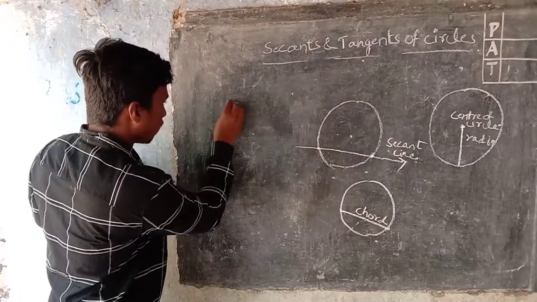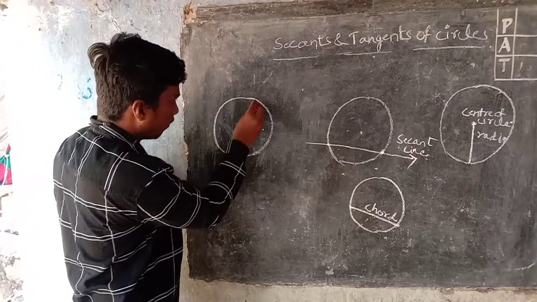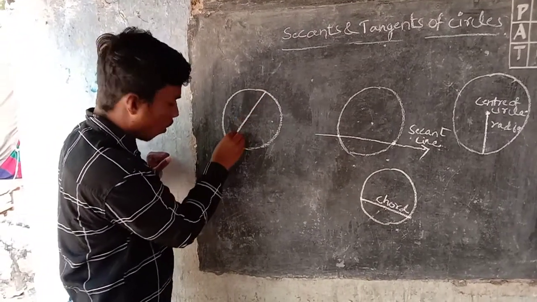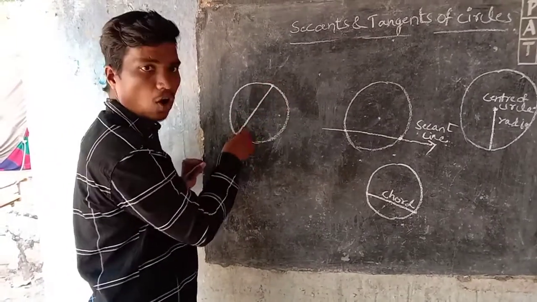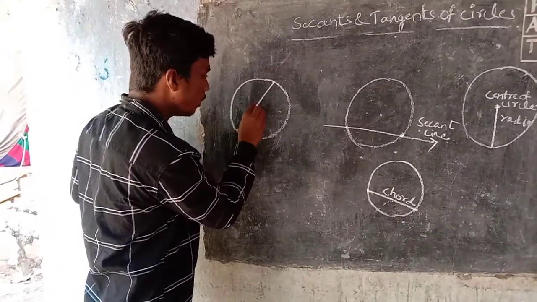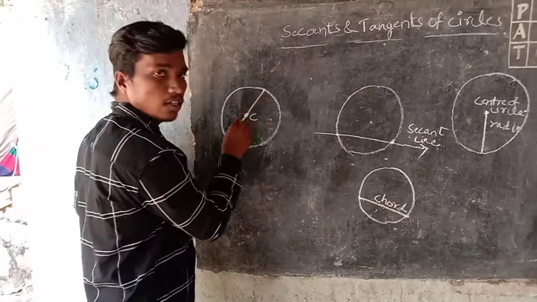This is a circle and this is a chord. This is point A and this is point B. This is a chord, but one which passes through the center of the circle. This is the center of the circle. This is called the diameter.